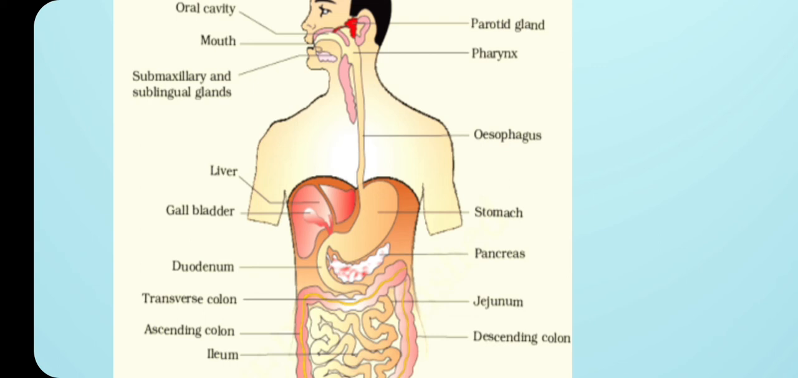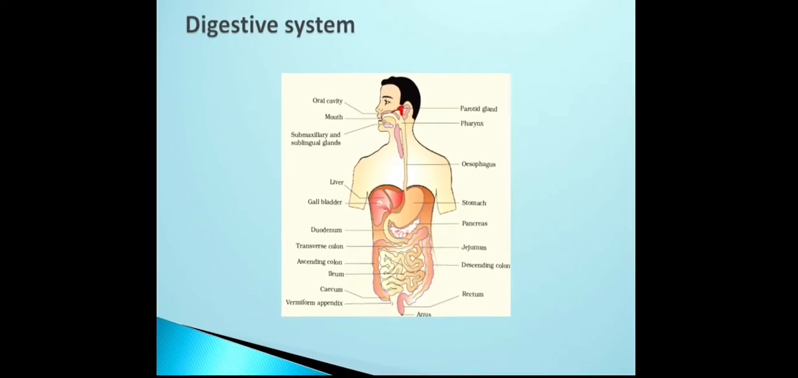Here, the opening of the esophagus into the bag-like structure is being regulated by the valves or the sphincters called the gastroesophageal sphincter. The gastroesophageal sphincter regulates the opening of the esophagus into the stomach.